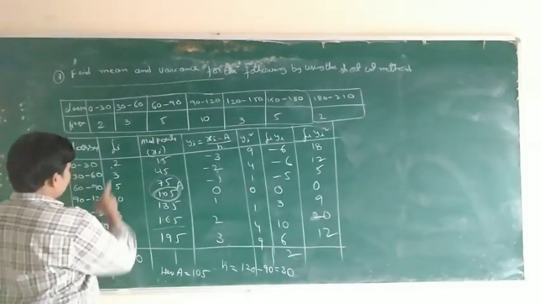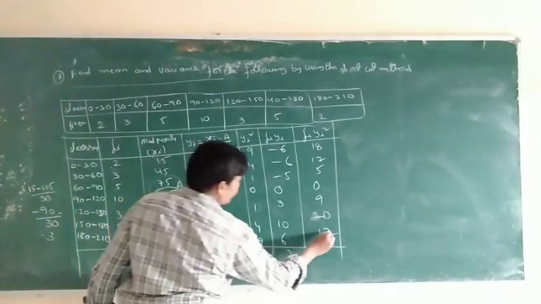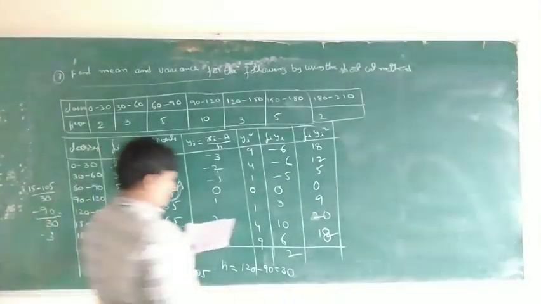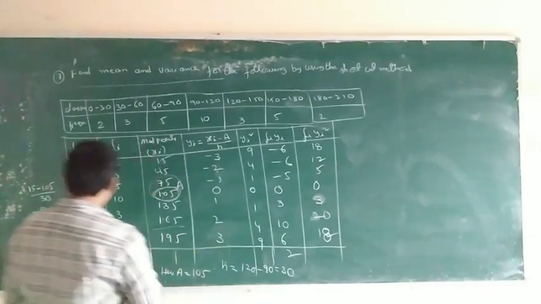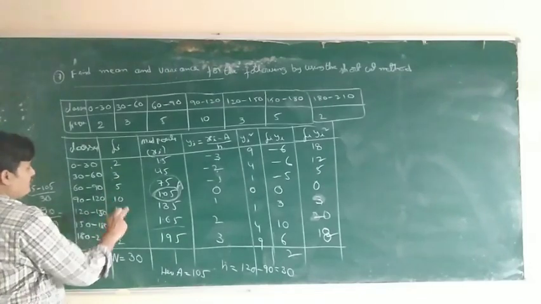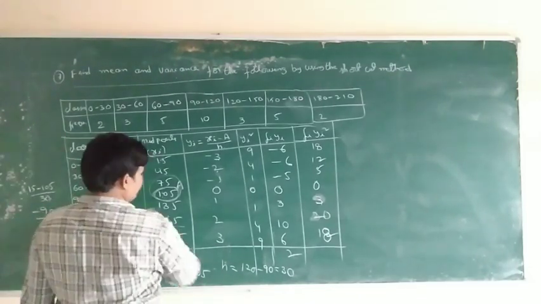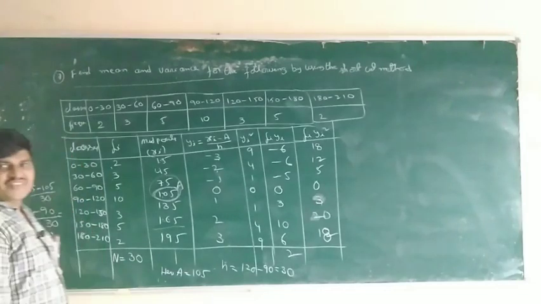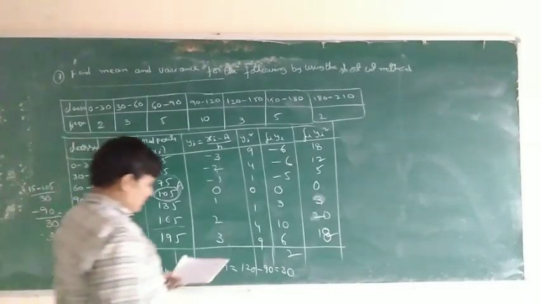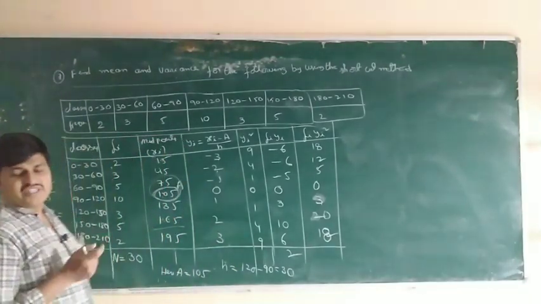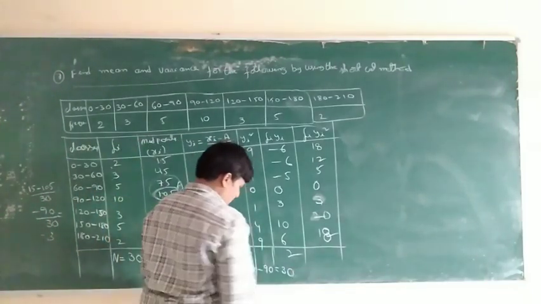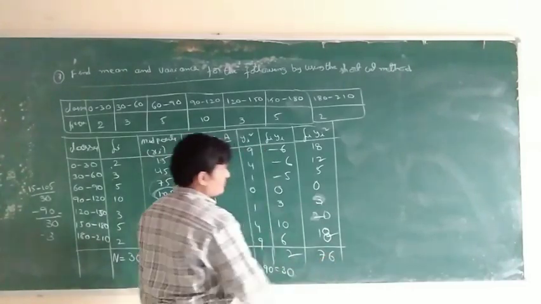18, 12, 5, 0, 3, 20, 18. This is 3. 3 means fi, the fifth one. Fi into yi square, 3 into 1 is equal to 3. Okay, don't make that type of mistake. Any single mistake means it is totally wrong. Don't do like that. This total is 76.